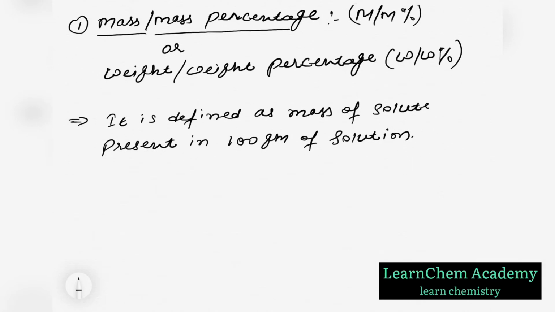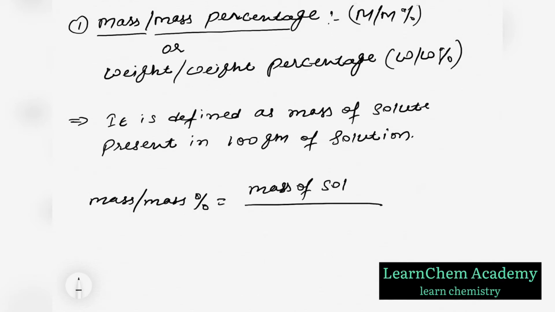In terms of formula, mass by mass percentage is equal to mass of solute upon mass of solution, into 100. This is the formula to calculate the mass by mass percentage.